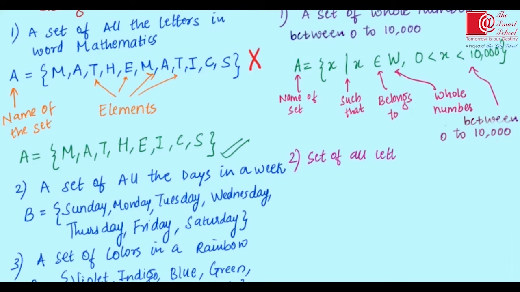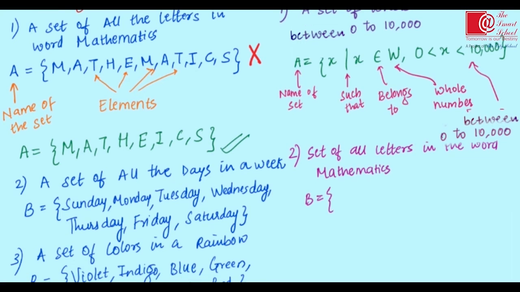Now let us represent the set of all letters in the word mathematics in set builder form. Can we represent the set of all letters in the word mathematics in set builder form? Well, yes.